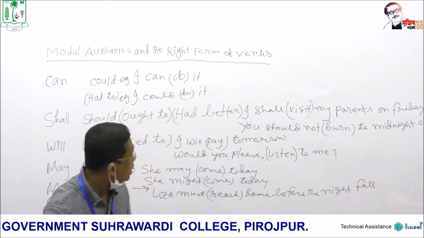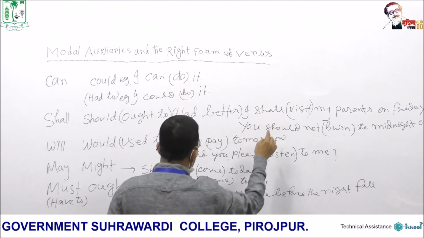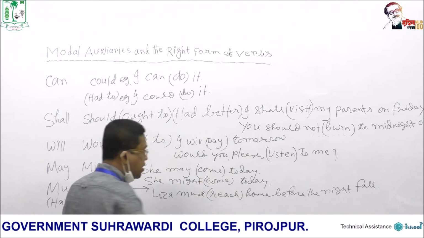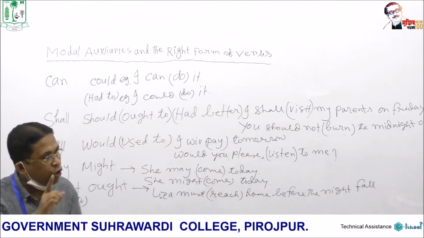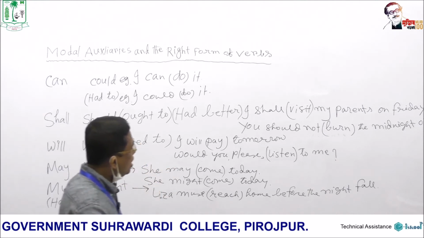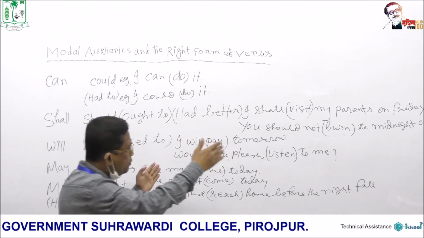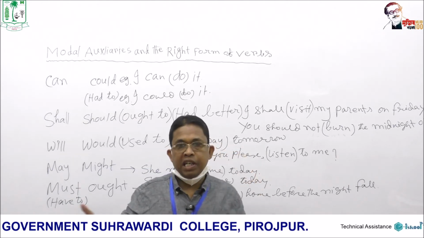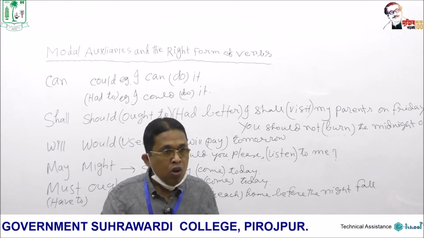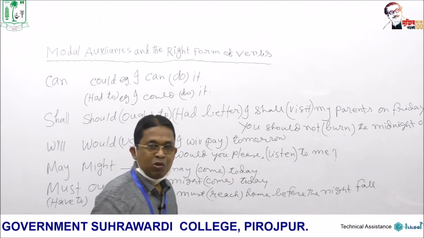And I have written here 1, 2, 3, 4, 5, 6, 7, 8, 9 sentences. For 10 basic modal auxiliaries, I have written 9 sentences here. Now let's explain. I have put the main verbs in each case within brackets, and we should use the correct form of verbs within brackets.